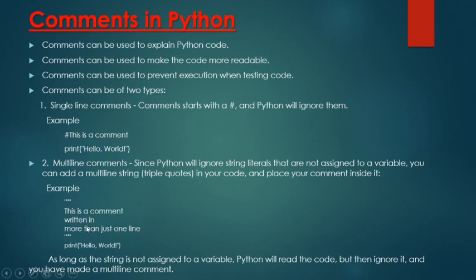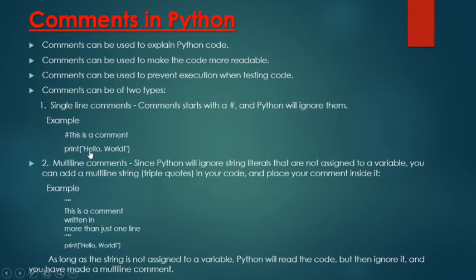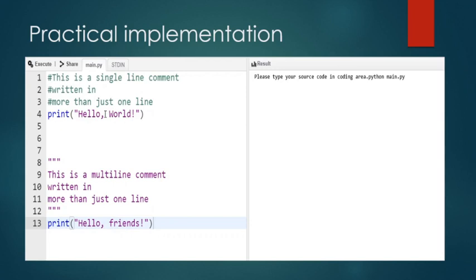Clear? Or you can also use the hash in front of every line. As long as the string is not assigned to a variable, Python will read the code but then ignore it, and you have made a multi-line comment. So these triple quotation marks can also be used for multi-line comments. So let's see how it can be implemented practically.